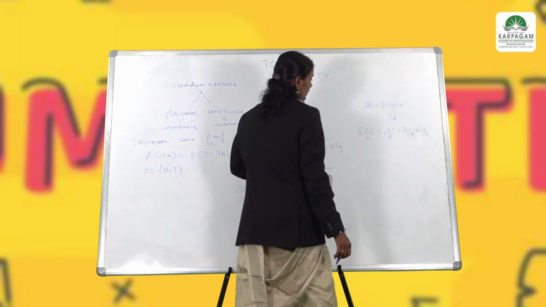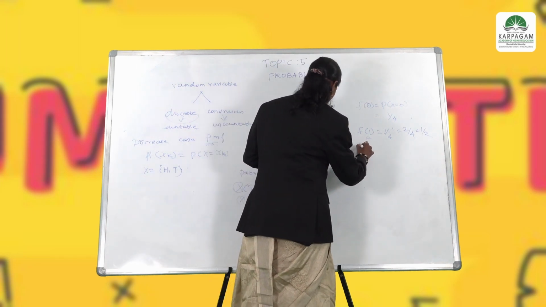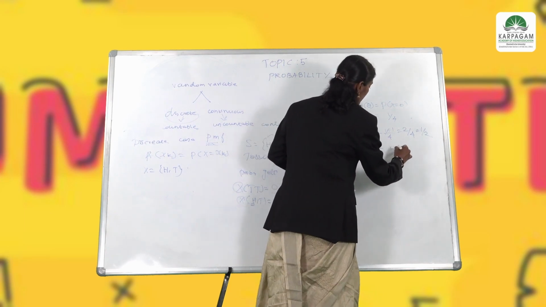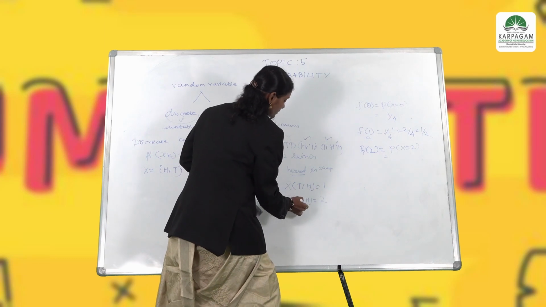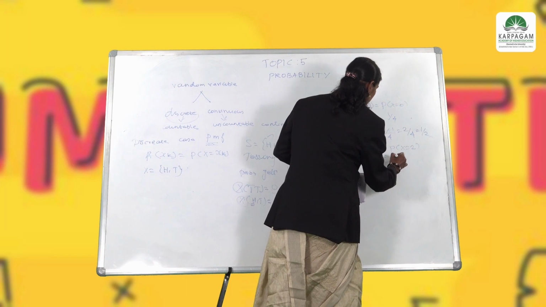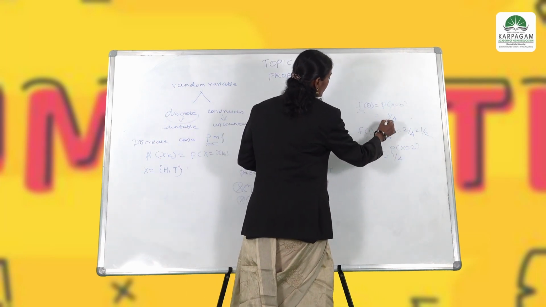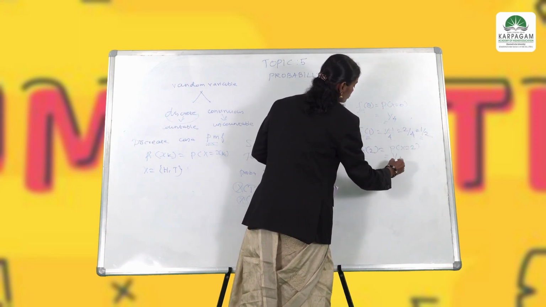So, for f of 1 we are getting the value 2 by 4, which is 1 by 2. And then f of 2. f of 2 means P of X equal to 2. We have only one case, H comma H, where we are getting 2. Therefore, this will be 1 by 4. So, for f of 0 the value is 1 by 4, f of 1 the value is 1 by 2, and f of 2 the value is 1 by 4.